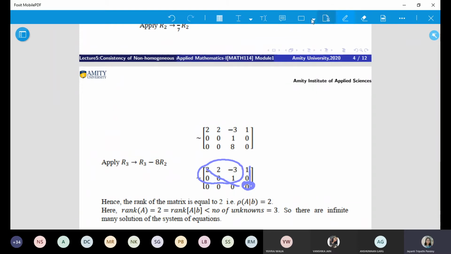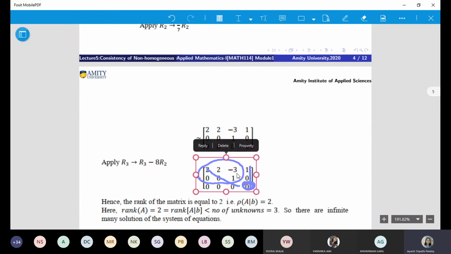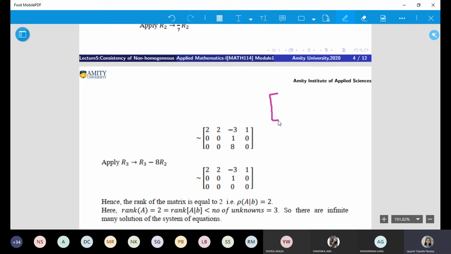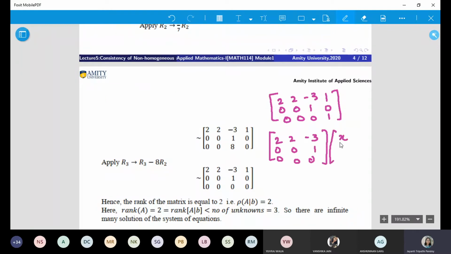And I had explained it to you that day. What does it mean? I am repeating it. Listen carefully. See this carefully. Suppose instead of this, you got this, and here you are getting a non-zero value. When you convert it, see what will you get? You will get 2, 2, minus 3, 0, 0, 1, 0, 0, 0 times x, y, z, equal to 1, 0, 1.